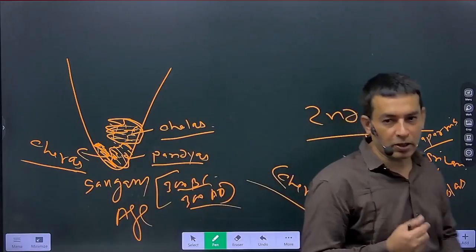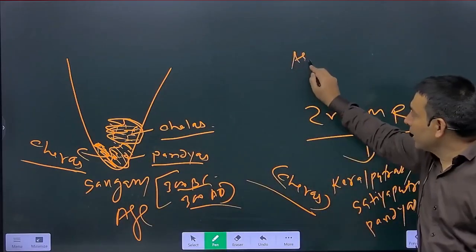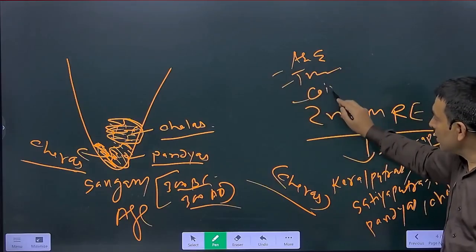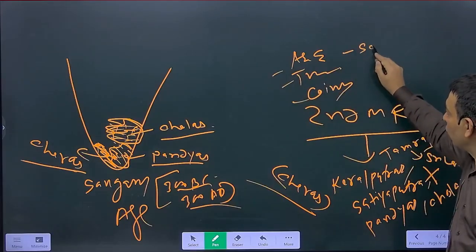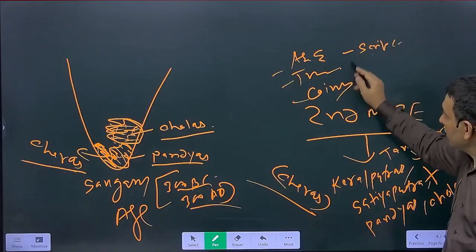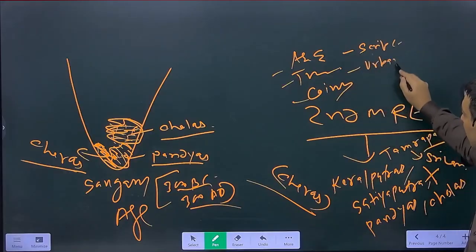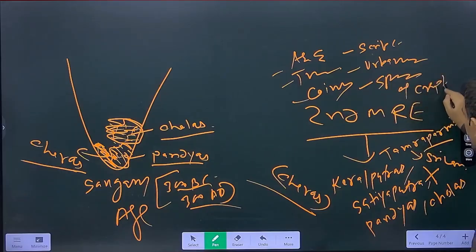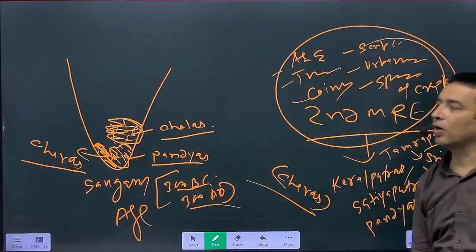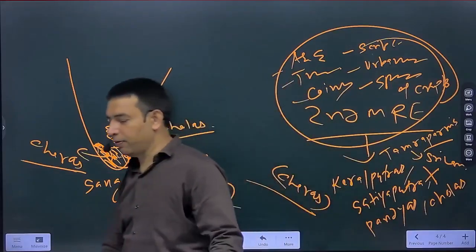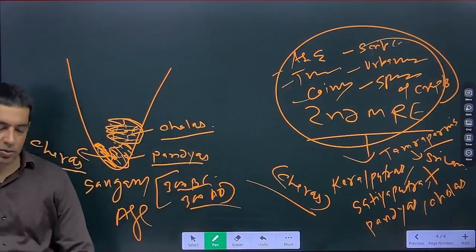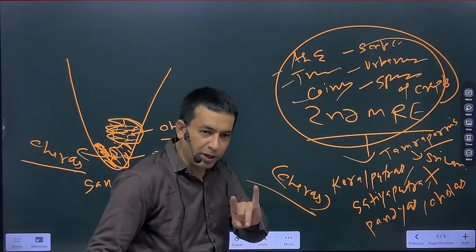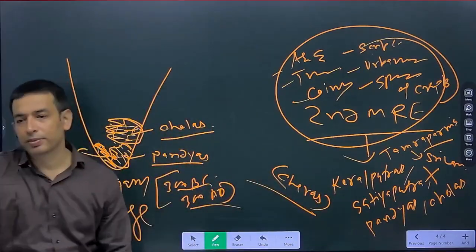That means there will be agriculture surplus, trade and commerce, coins, though not a script, urbanization, and specialization of crafts, etc. So almost all features of historic age are found in Sangam age. That's why it's known as the first historic age of South India. Getting the point? So this is the Sangam age.